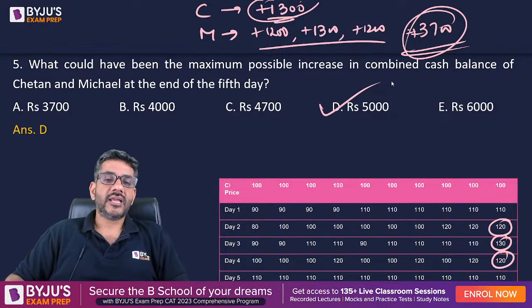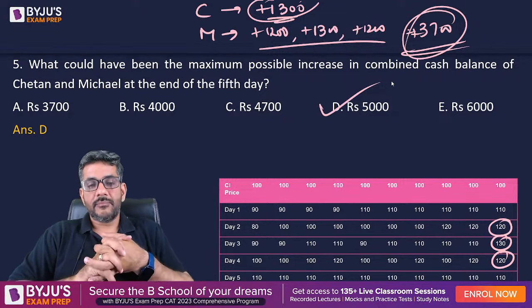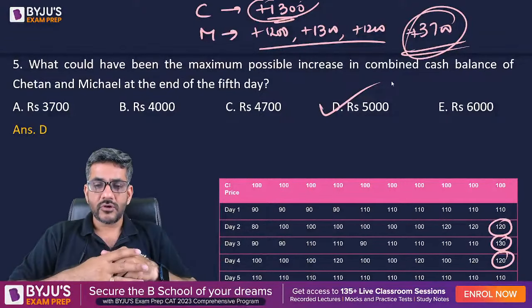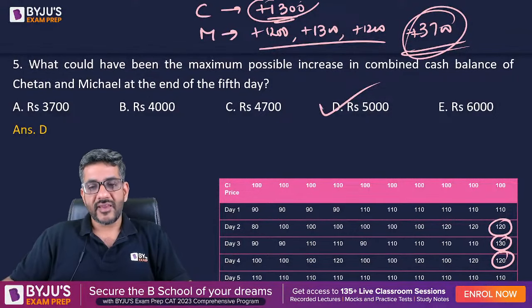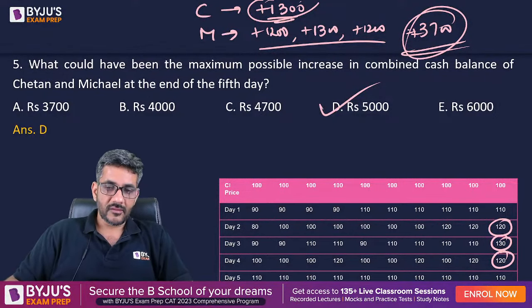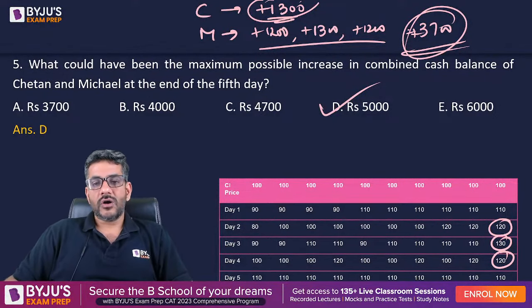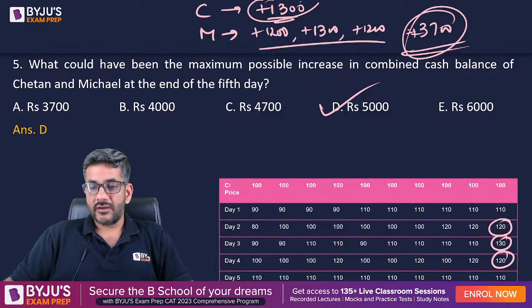That is a set of CAT 2006 that had appeared in CAT. I'm sure you understood the solution, and I'm sure you must have seen that by making this table, how easy we have made the question for us. Okay, that was the first set I wanted to discuss. I am assuming that you all have understood it.